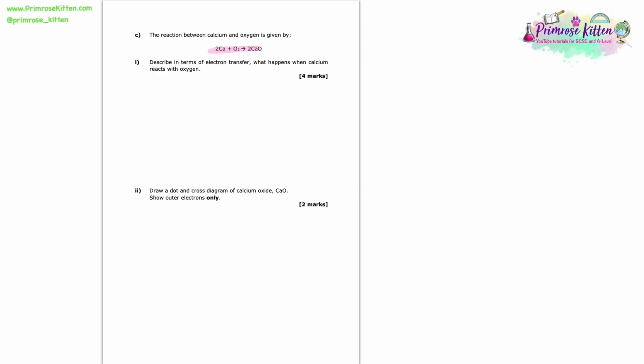So calcium, as we know, has the electronic structure of 2, 8, 8, 2, and you can see that it has 2 electrons in its outer shell. So 2 electrons in its outer shell means that to gain a full outer shell, it needs to lose 2 electrons. So for that reason, calcium loses 2 electrons. Now that there is already 2 marks, because by understanding that calcium is losing electrons, we get a mark. And by understanding the number of electrons it is going to lose, we get our second mark.